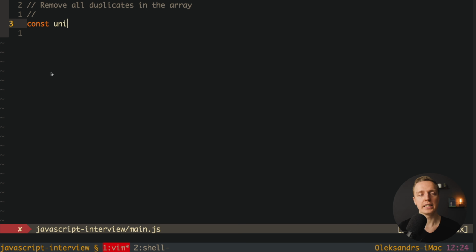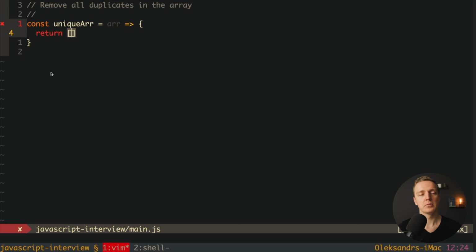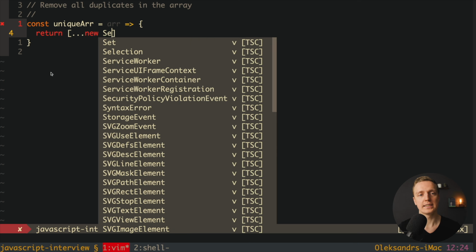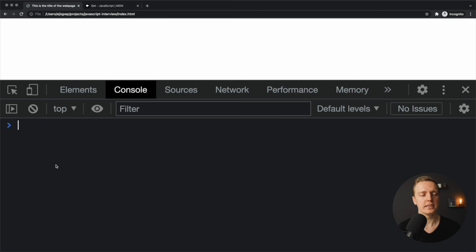For example, we can create here a function uniqueArray, and we are getting here our array to remove all duplicates. And here what we want to do, we want to return a new array, and we want to spread inside new Set, and we are passing inside the array. If you don't know what a Set in JavaScript is, it's an object which allows you to store unique values of any type. This means that if we're writing here new Set and we're passing inside our array, for example 1, 1, 2, we're hitting enter, as you can see we have the set only from 1 and 2, because inside our set elements can't be duplicated.